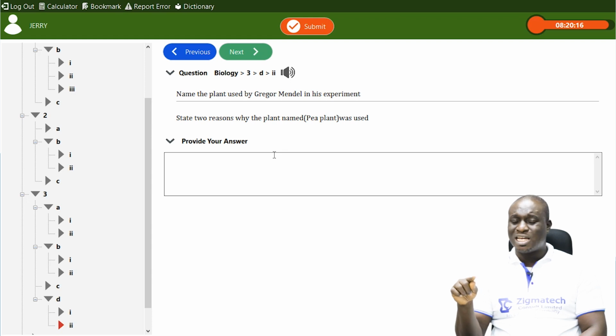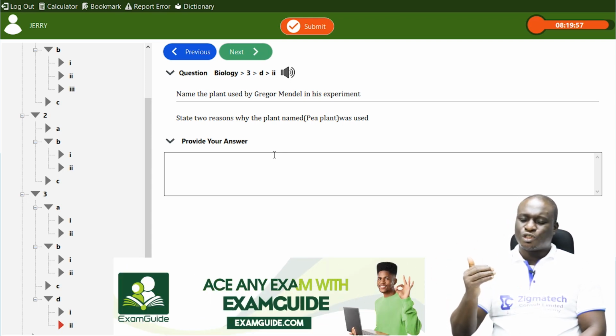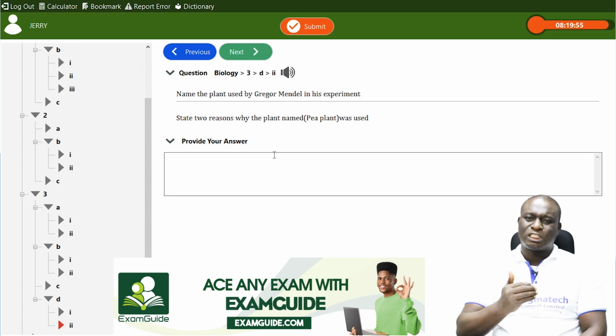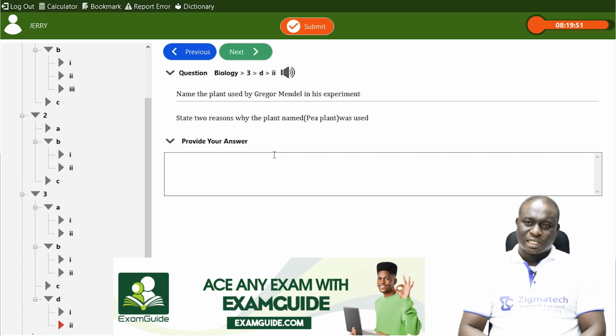Another reason why he made use of the garden pea plant, that's number 3, is that they have a short life cycle. In other words, when he plants them, they quickly grow up and then they die, and the same process continues again, so that his experiment will not take so long a period of time for him to achieve his aim.